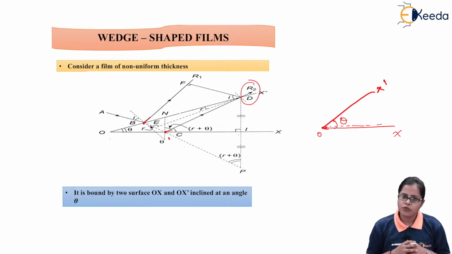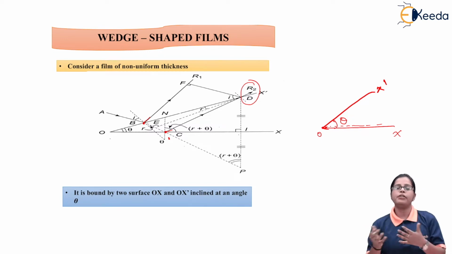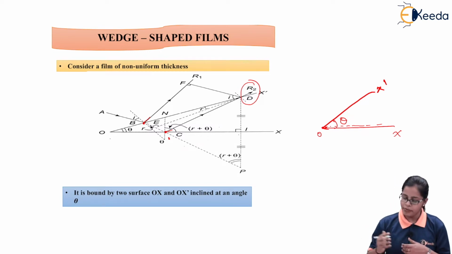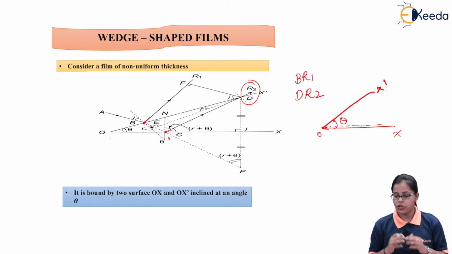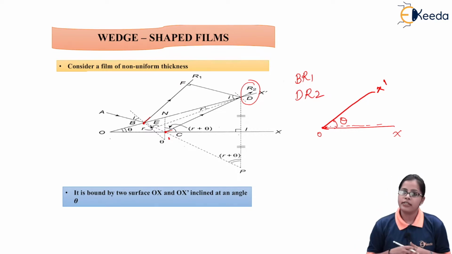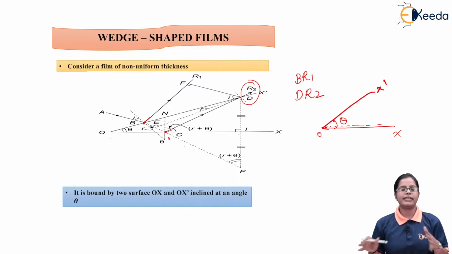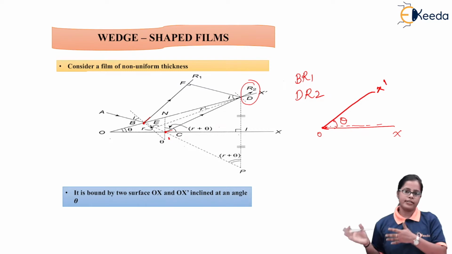So we have two rays emerging in the reflected system, BR1 and DR2. These are the two rays of light in the reflected system, and the remaining rays are either lying inside the film or lying on the other side.